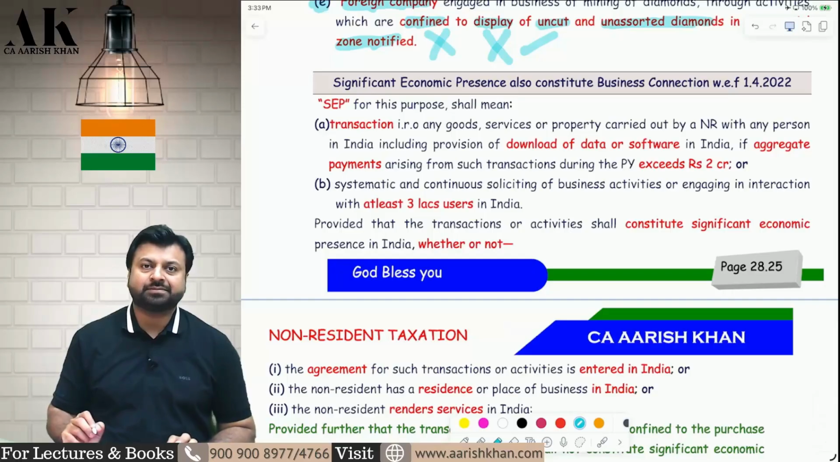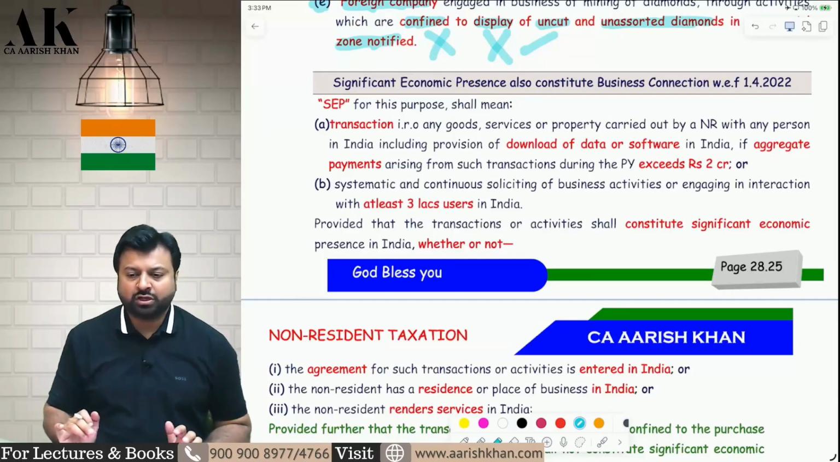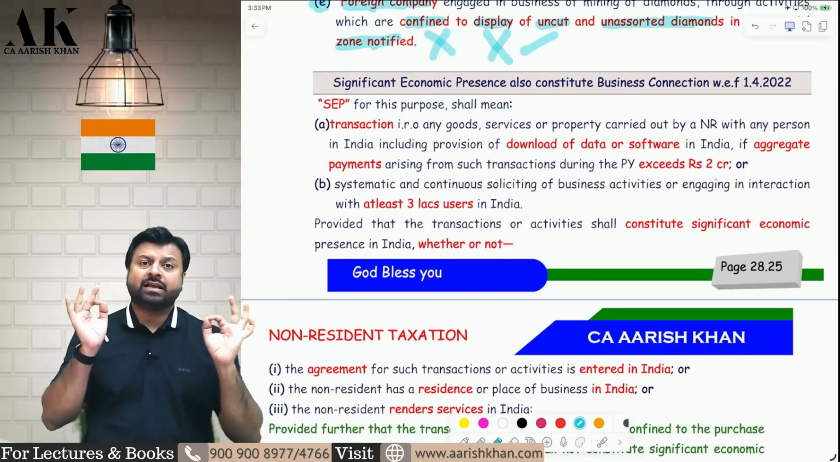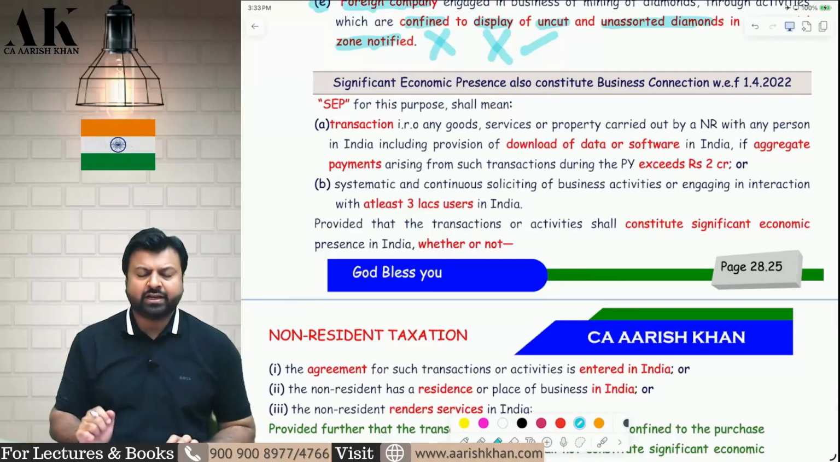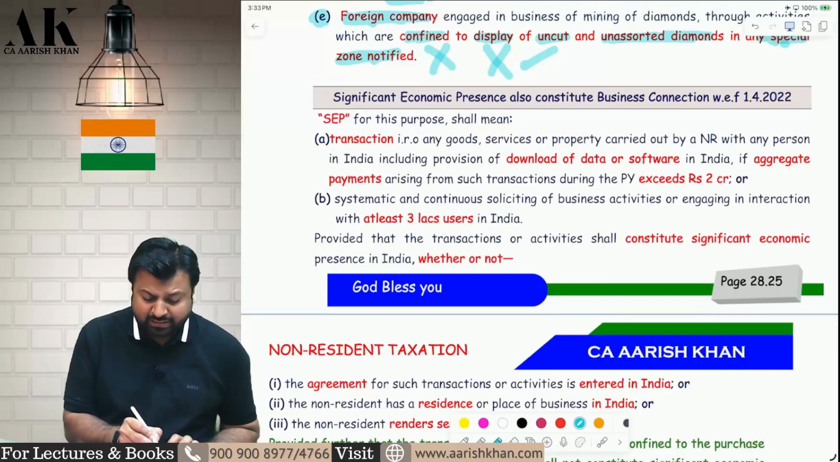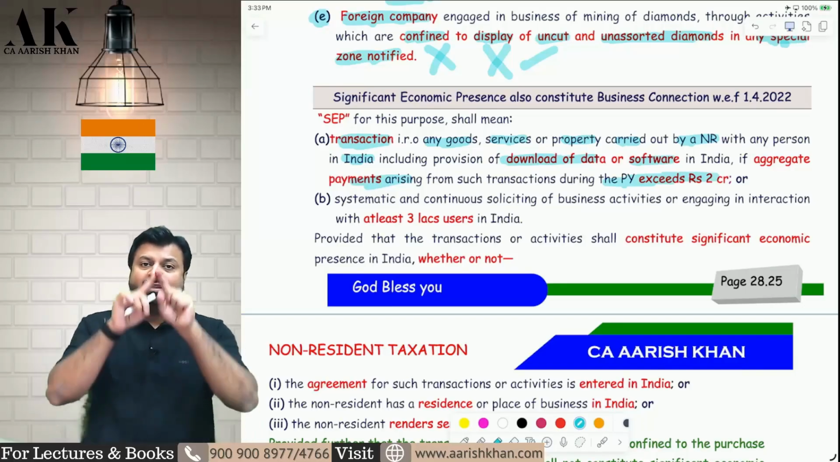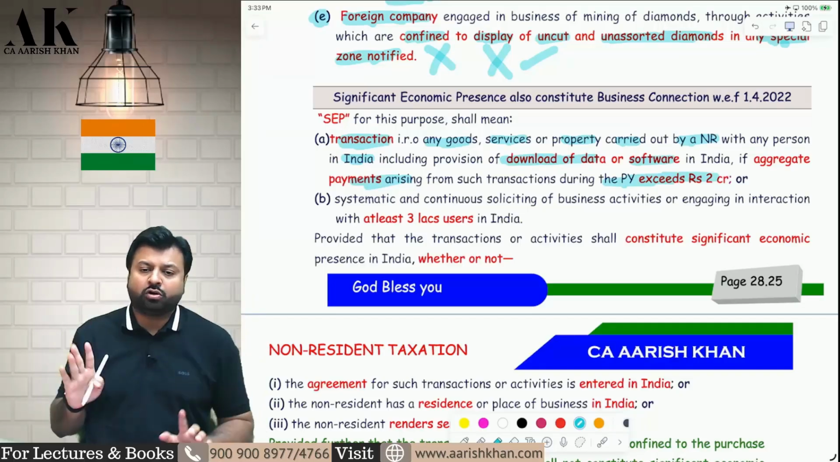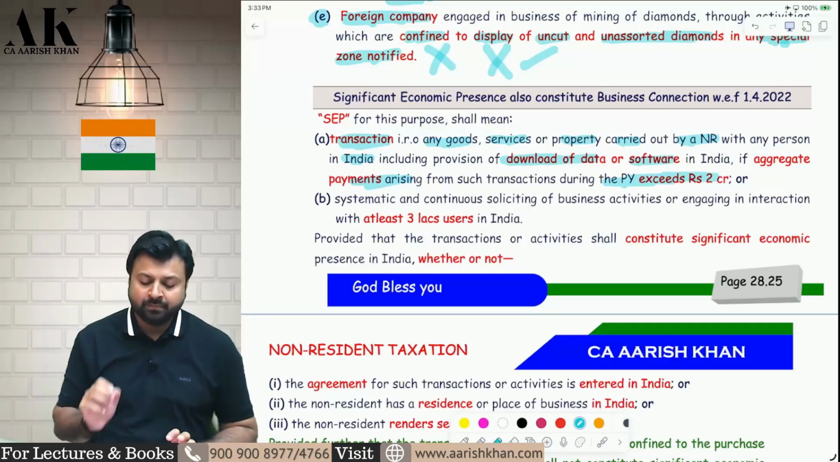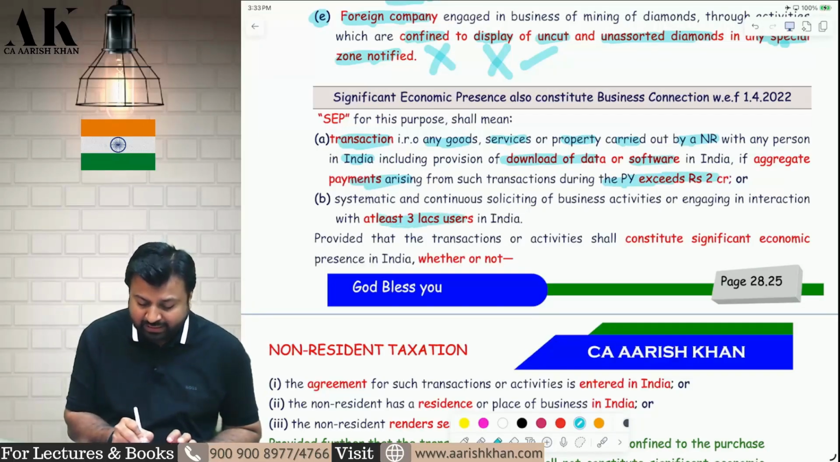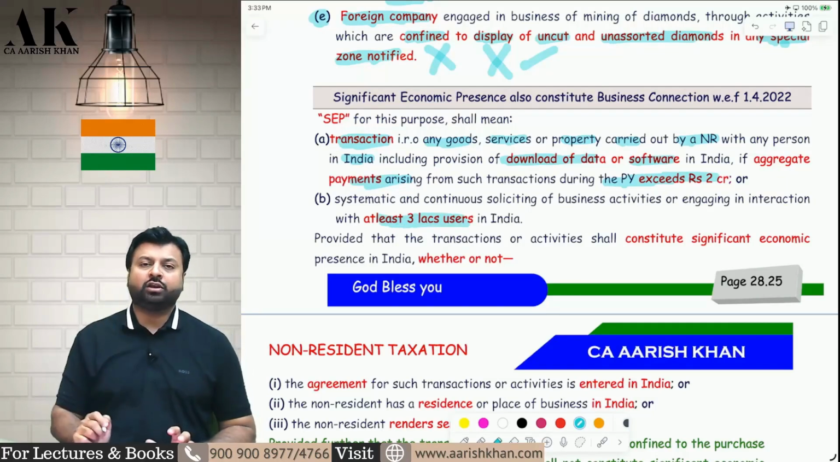And last but not least, from 1st April 2022, even significant economic presence amounts to business connection. Sir, what is significant economic presence? Significant economic presence means any transaction in respect of any goods, service or property carried out by a non-resident with any person in India, including provision of download of data or software in India, if the aggregate payment from such transactions exceeds 2 crore rupees. So if the aggregate payment of the transaction exceeds 2 crore rupees, it amounts to a significant economic presence. Or if the number of users in India is at least 3 lakh, that amounts to significant economic presence.